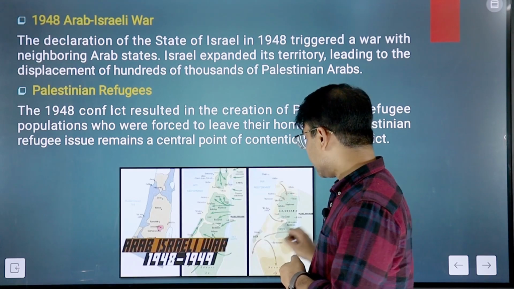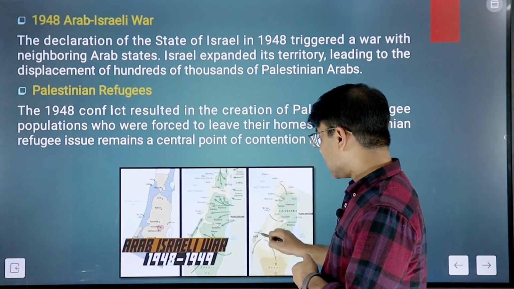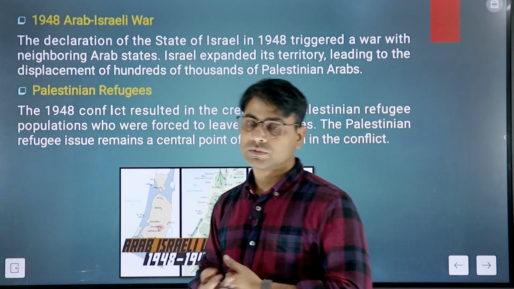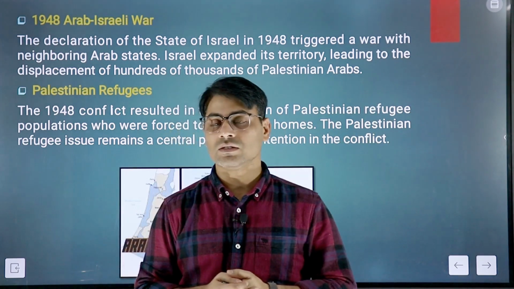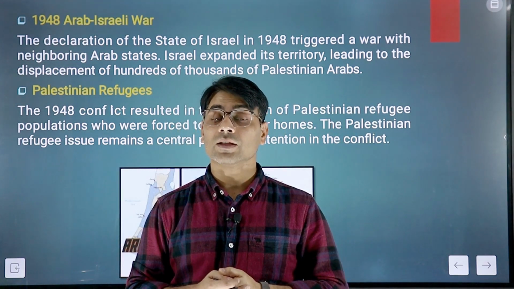Now you can see it has become like this. Jerusalem is here, Gaza Strip is here. So we can see the expansion of the state of Israel into the regions, and this also gave rise to the conflictual situation in the region.